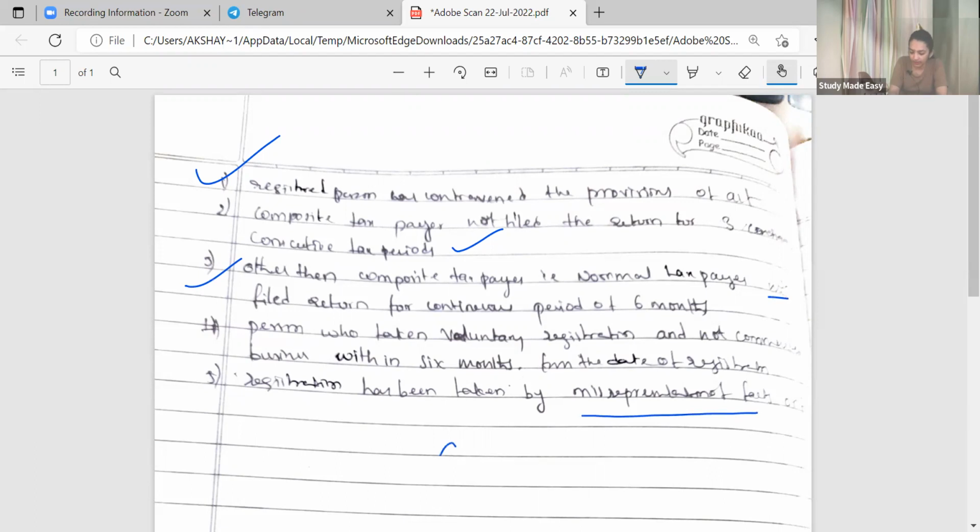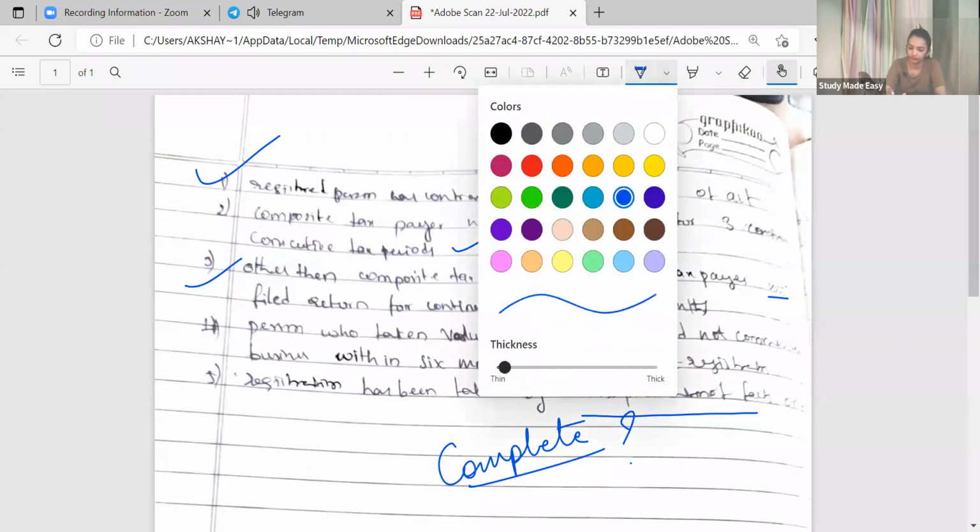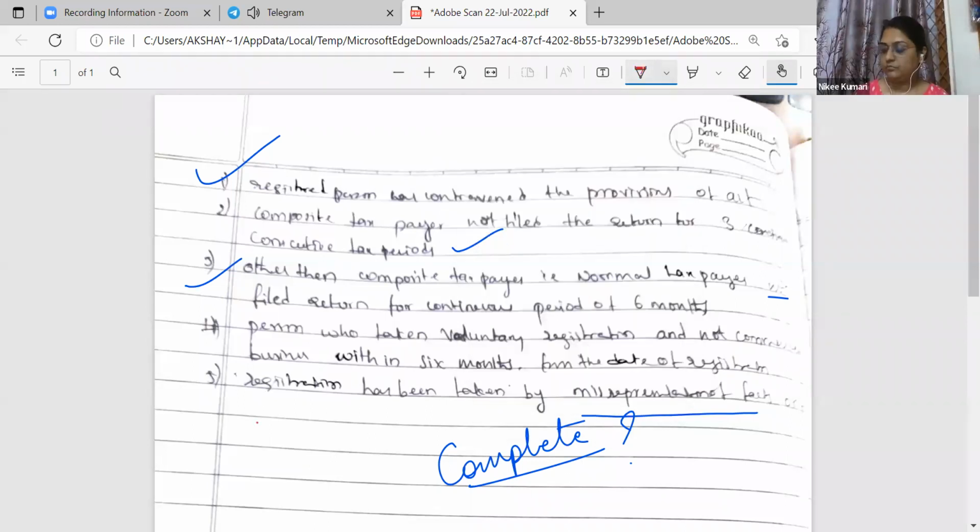Is the answer complete? Can anyone tell me, is the answer complete? Yes or no? Voluntary वाले reasons नहीं लिखे. हिमाद्री, इधर है जिसकी कॉपी चेक हो रही है.